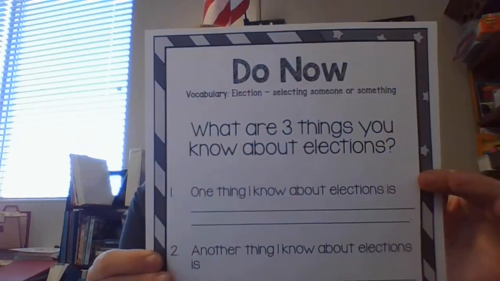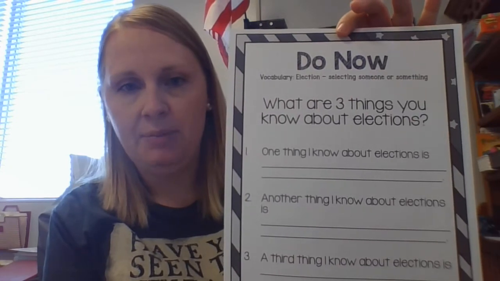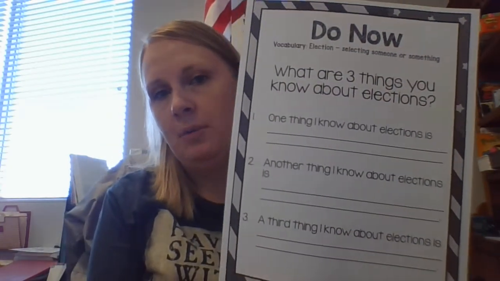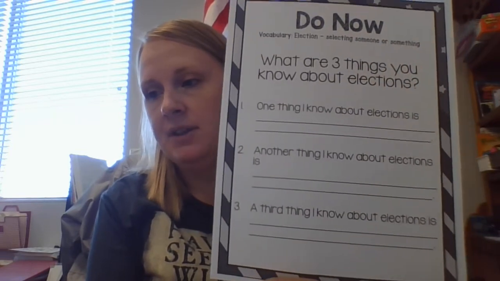So the first thing in your packet is a sheet that says Do Now, and at the top it says vocabulary, election, selecting someone or something. What are 3 things you know about elections? So I want you guys just to fill that out by yourself, just 3 things that you know about elections. You can go ahead and pause this video while you fill that out and then start it up again.